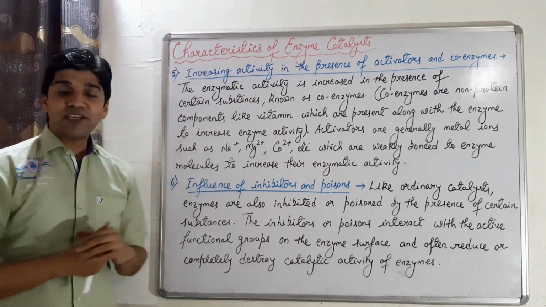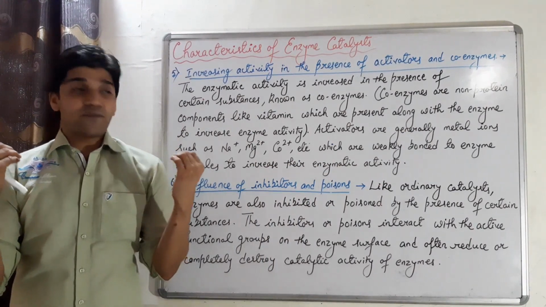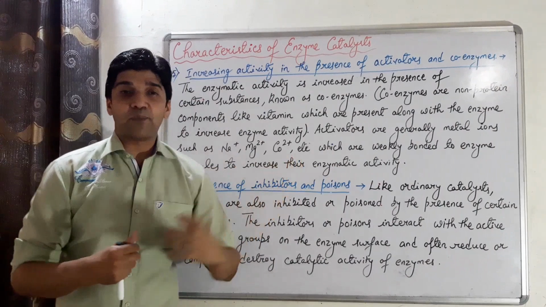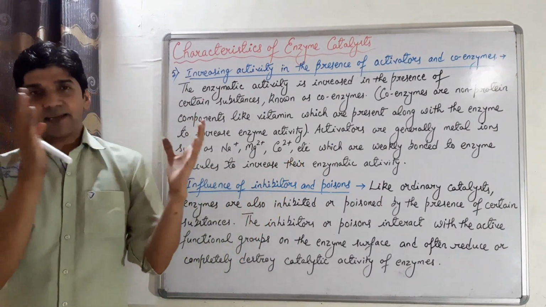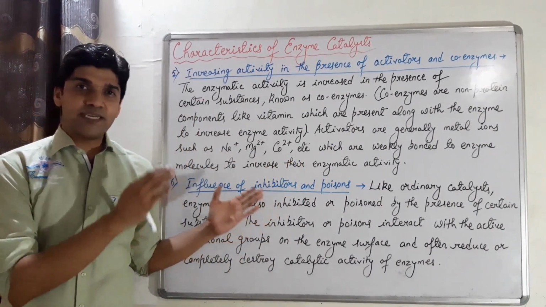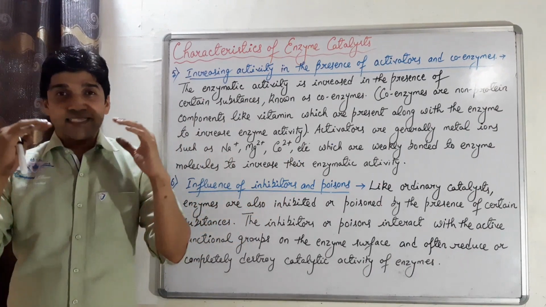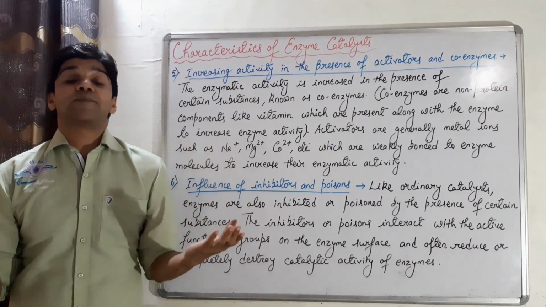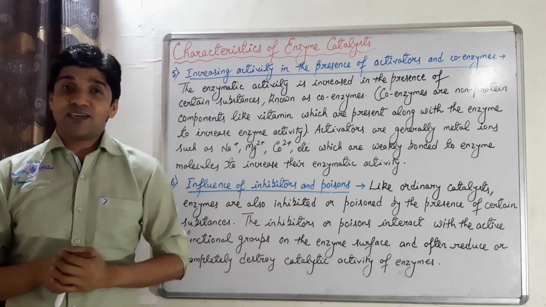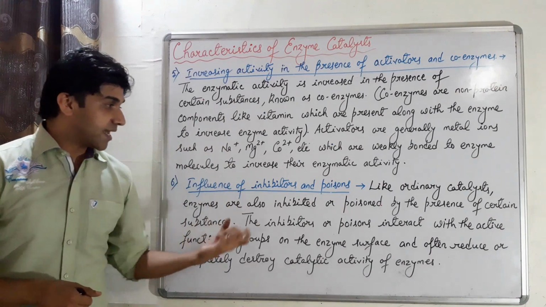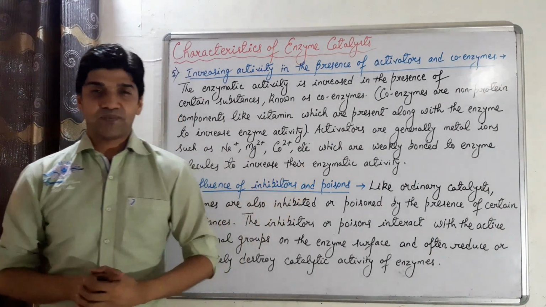Next, the sixth: influence of inhibitors and poisons. Just like catalysts, in the case of enzymes also, the enzymatic activity decreases in the presence of certain substances known as inhibitors and poisons.